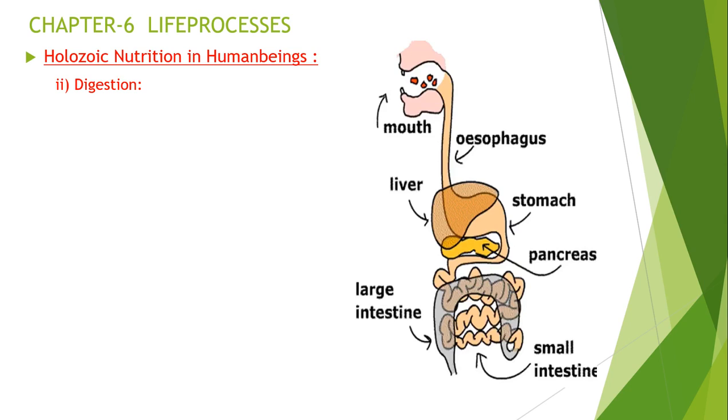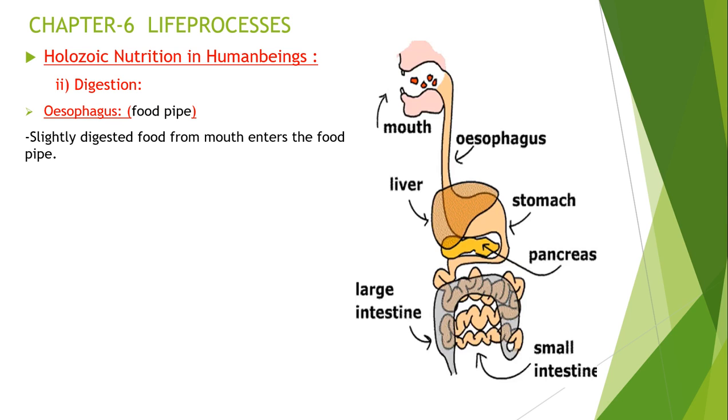The partially digested food from the mouth then passes to an organ called the esophagus. It is also called the food pipe. Once the partially digested food enters the food pipe, the muscles of the food pipe hold the food and push it down by contracting and relaxing. This type of movement is called peristaltic movement.